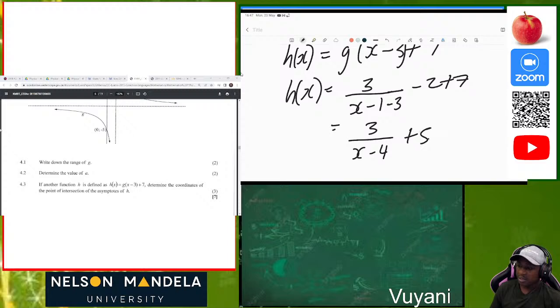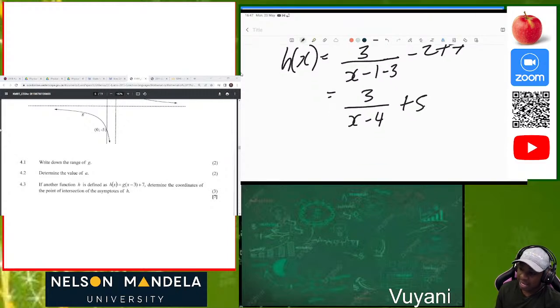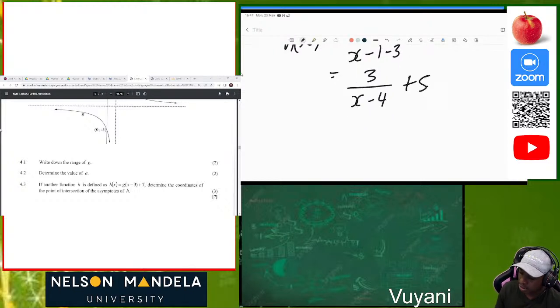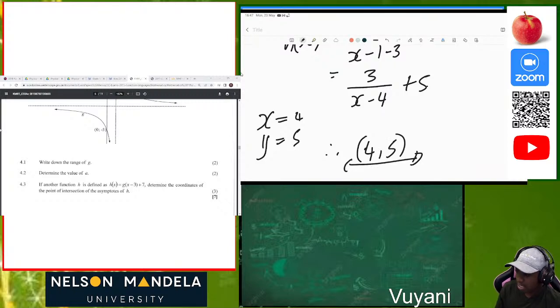Okay, that's plus 5. So we need the coordinate intersection, or where the horizontal and the vertical asymptote intersect. So we know that the vertical asymptote will be x is equal to 4 and the horizontal will be y is equal to 5. So the intersection will be (4, 5). Then we are done with that question.